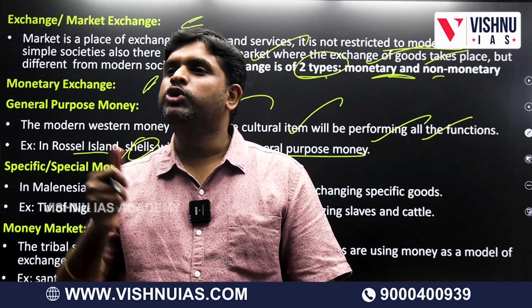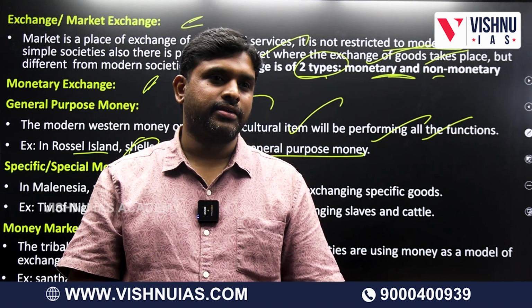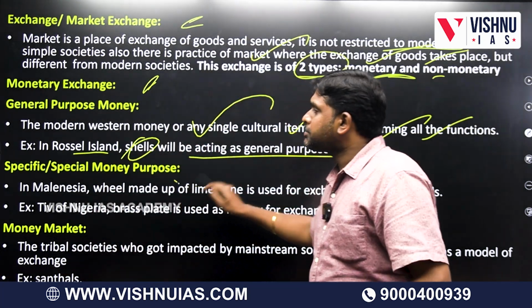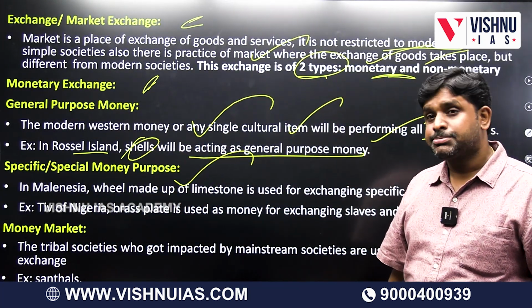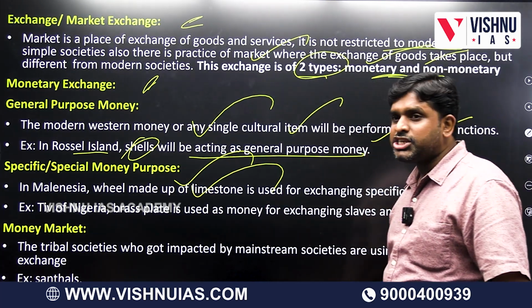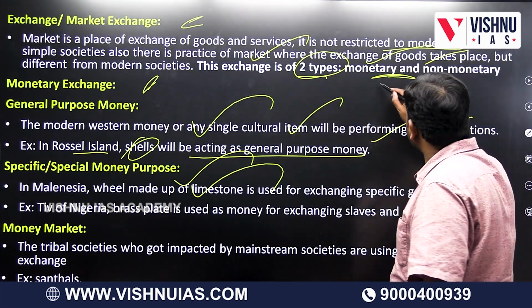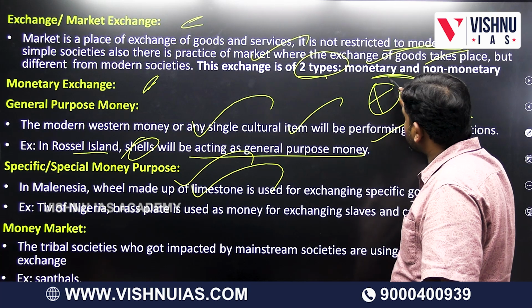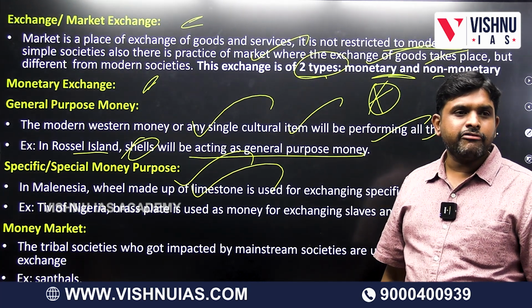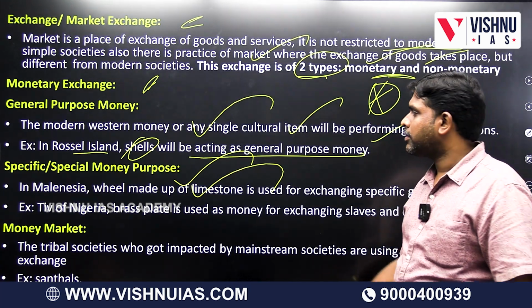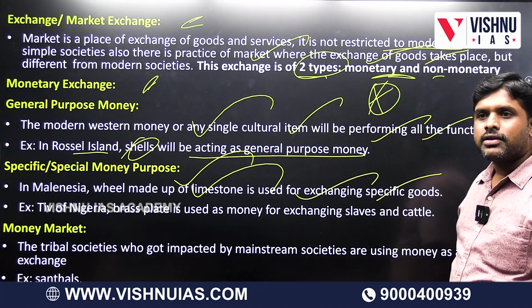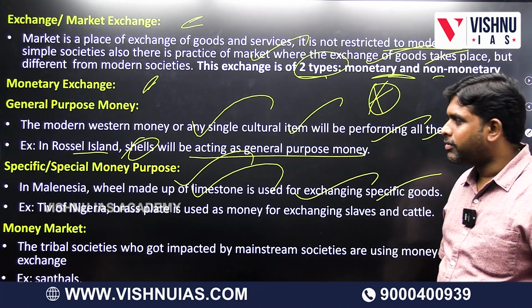RBI is an institution. Who should give the guarantee? Government should give the guarantee. Special purpose money or specific purpose money: in Malaysia, wheel made of limestone is used for exchanging specific goods.